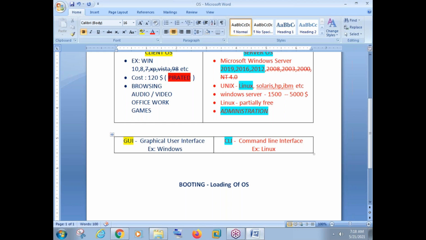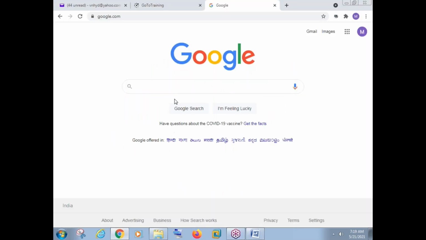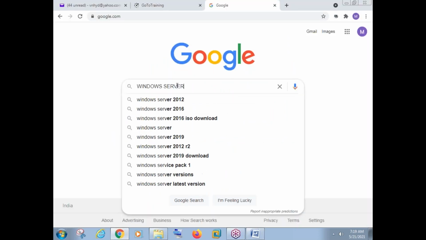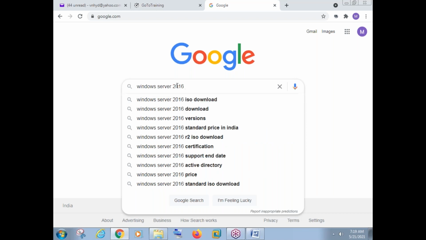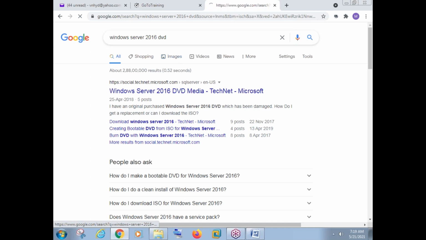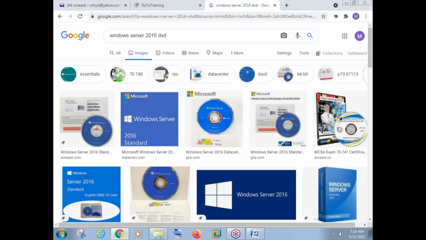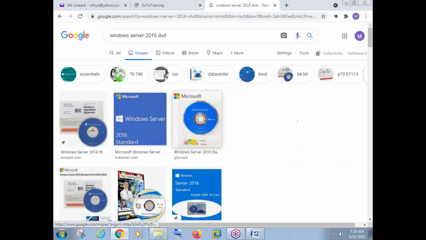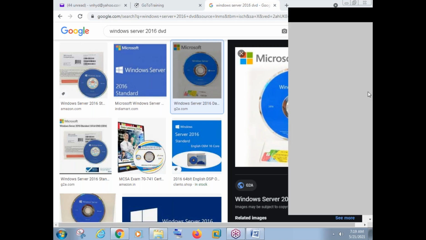So what we have to do here is, we have to take the hardware from any XYZ company and we have to take the software from Microsoft or Linux. So suppose imagine we have already purchased the software. How to purchase the software? Like Windows Server 2016, we can order this DVD over the internet. Can you see here? This is Windows Server 2016 DVD. So this DVD will come.